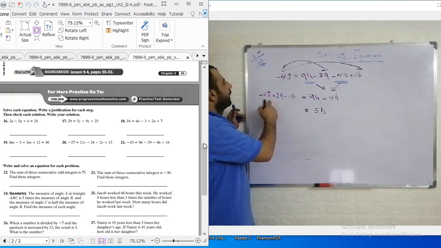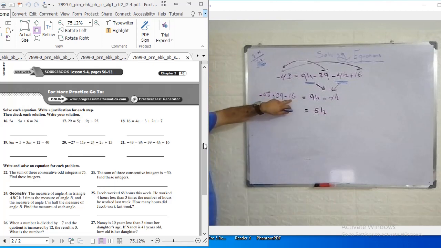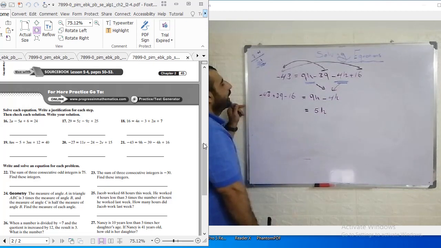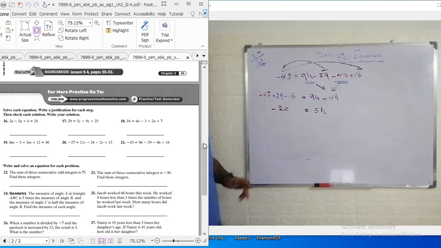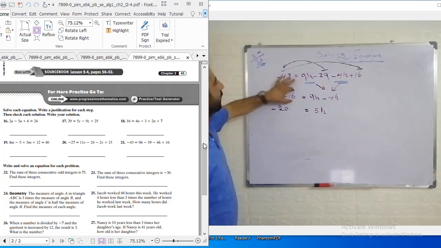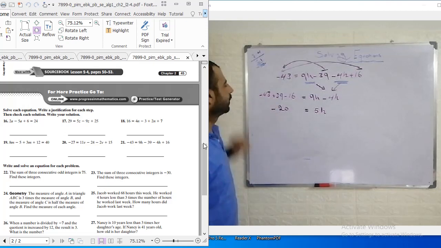If we add negative 43 and negative 16, the negatives together, we will get negative 59. We have positive 39, so the total is negative 20. You can combine them as you want.